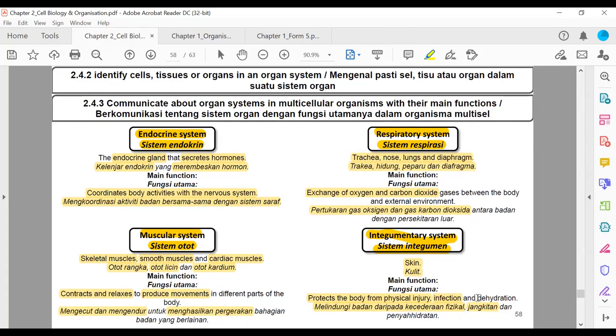And also dehydration. Protects the body from dehydration. Melindungi badan daripada penyahidratan. Apa maksud dehydration atau penyahidratan? Bermaksud kita kehilangan air yang banyak. So if we lose a lot of water, kita mengalami dehydration. Badan kita kehilangan air yang tinggi. And if dehydration is very serious, it can cause death. Boleh menyebabkan kematian. Okay, integumentary system.